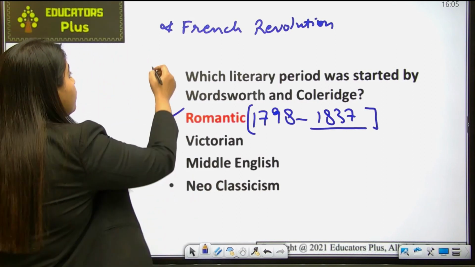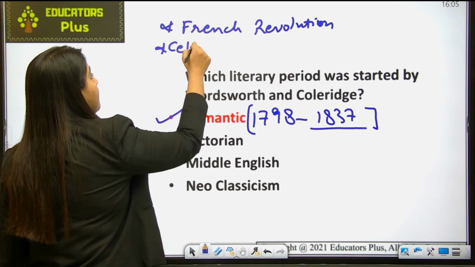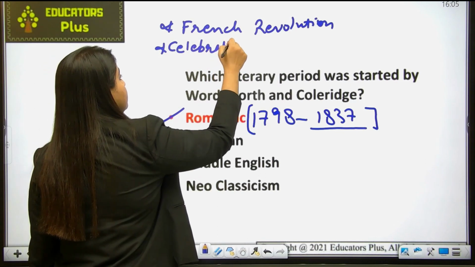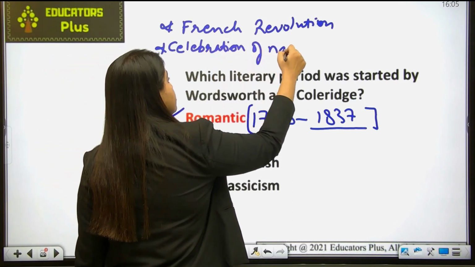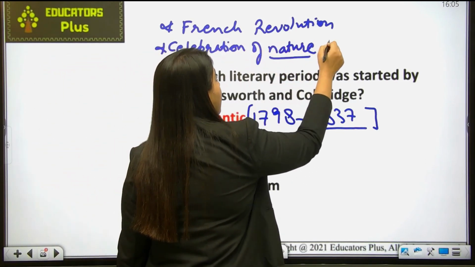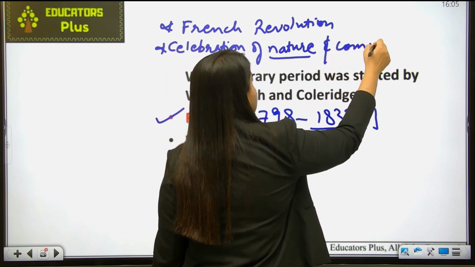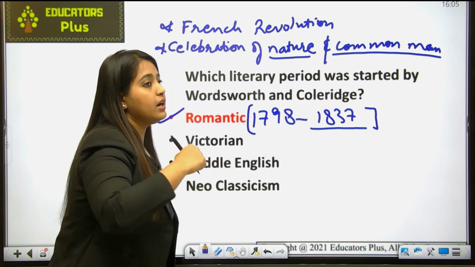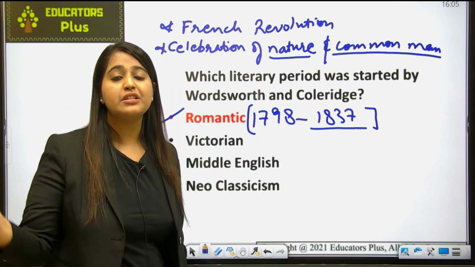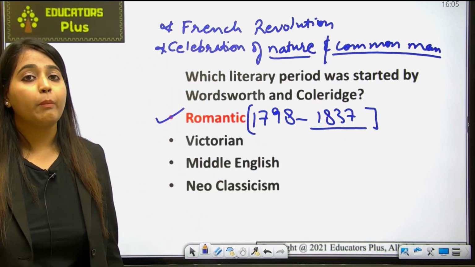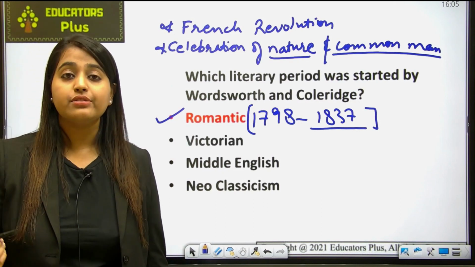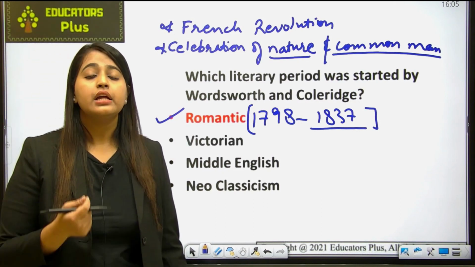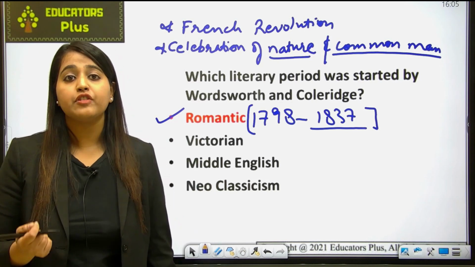So basically, there was a celebration of nature and common man. Okay, so basically nature was celebrated, natural elements were depicted in the works of the Romantic writers. Also the common man, when Wordsworth said that the language of poetry should be a simple language spoken by man.